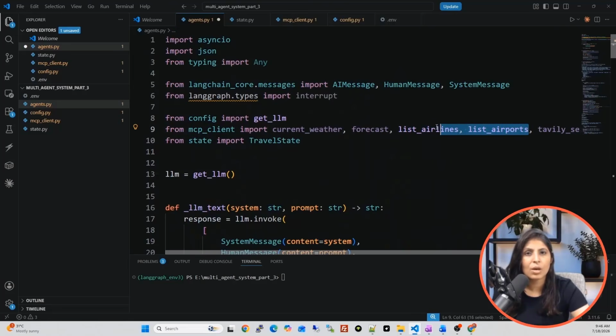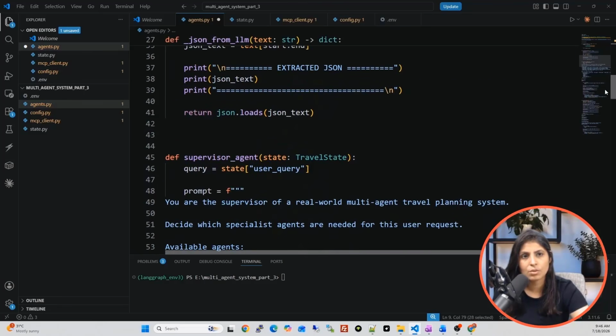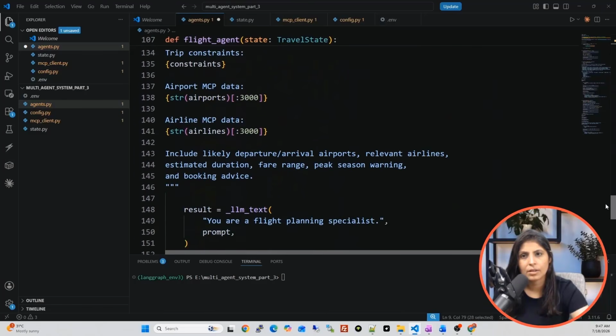So this list airport and list airlines, we are fetching these functions. See, list airport and list airline, these are the two functions which we have created in MCP client file, and these two functions are getting data from aviation stack MCP server. Again guys, if you don't know how this MCP client is working, then please check my part 2 video, then only you will understand these things. Now let's go back to our coding part.